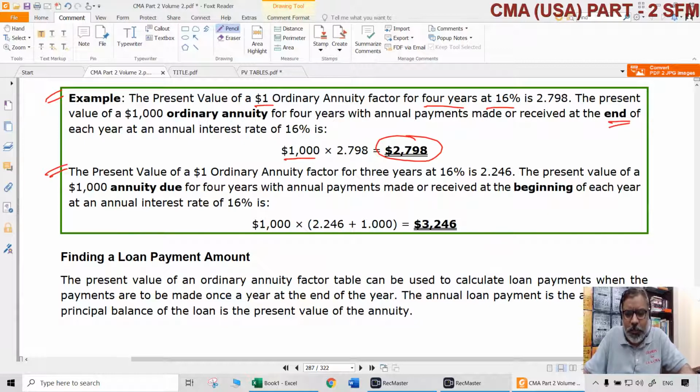Coming or going, inflow or outflow, it doesn't matter. But whatever the periodicity, if each year at the beginning it is coming or going, then it is called an annuity due. Then how do we calculate the annuity factor?